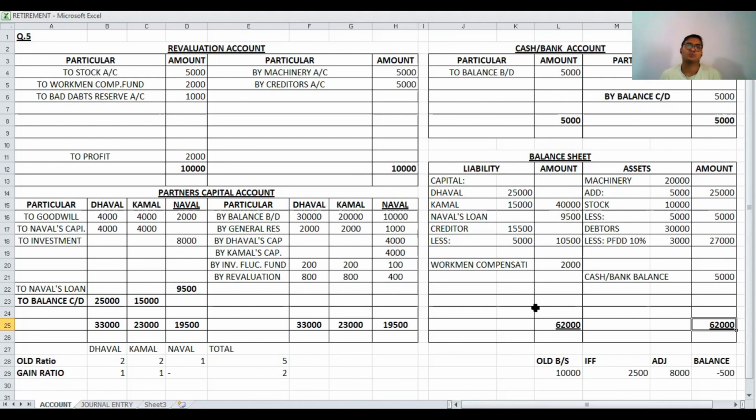Okay, so we have to prepare these 4 accounts and the necessary calculations regarding this. Okay, so now today's session is over. In the next class, we will practice more sums regarding this.